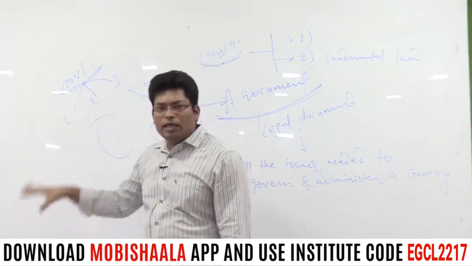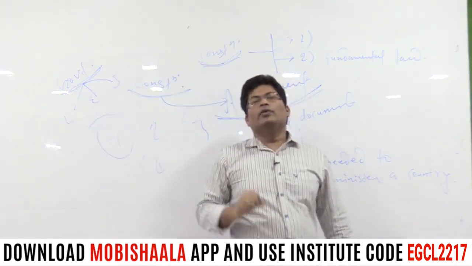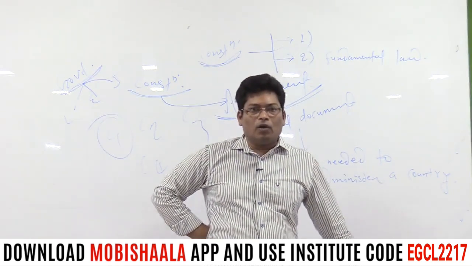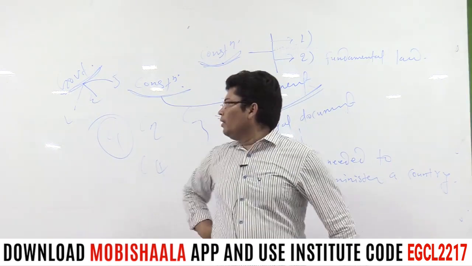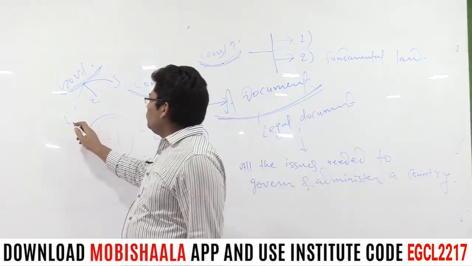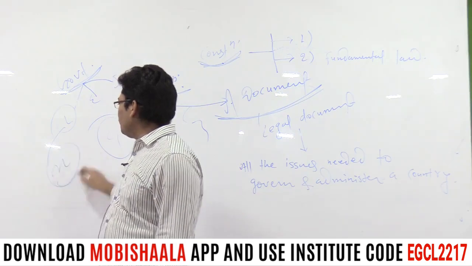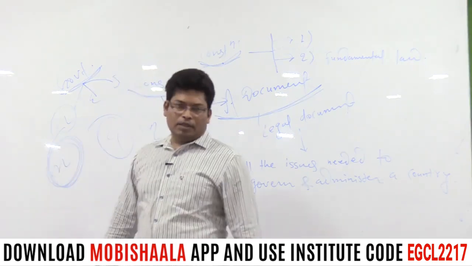It is the legislative organ which is called the law-making authority of the government. Suppose this legislative authority has made a law, namely X.